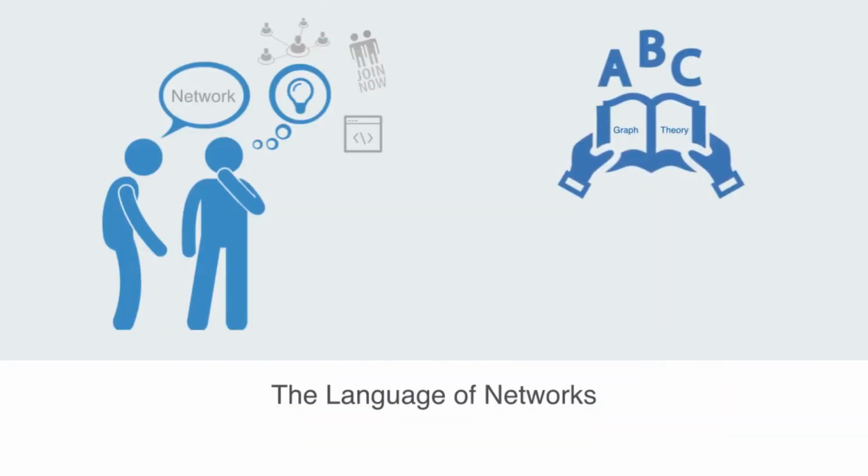In the formal language of mathematics, a network is called a graph, and graph theory is the area of mathematics that studies these objects called graphs. The first theory of graphs goes back to 1736. The first textbook came about in 1958, but most of the work within this field is less than a few decades old.